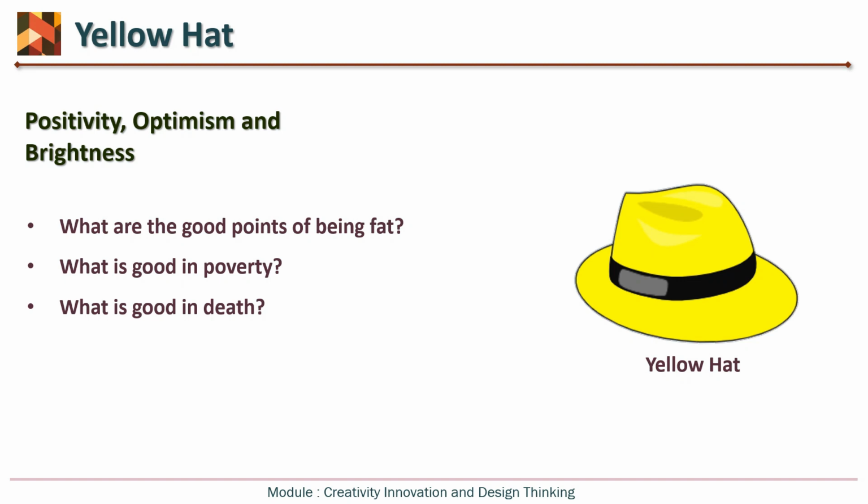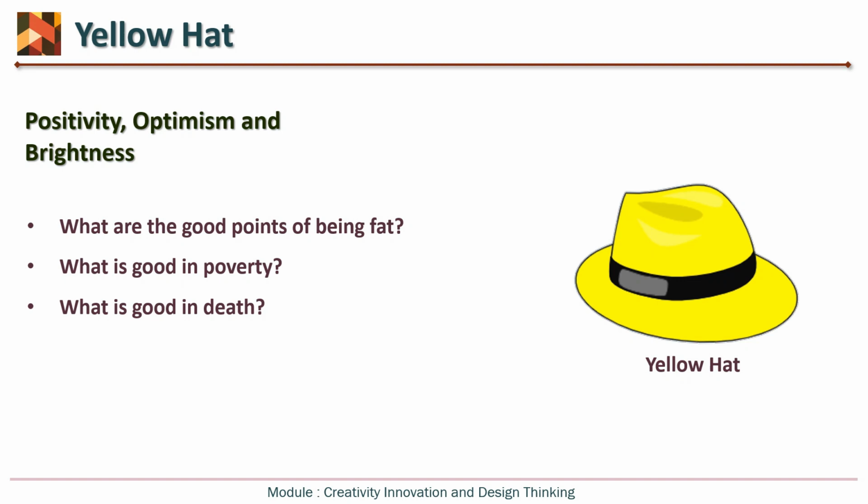Bad points or disadvantages of being fat can be listed by anyone very easily: health is affected, appearance is affected, body physique is affected, clothing is affected. All these are the negative points, but the task is to list the positive points of being fat. Similarly, what is good in poverty? Poverty is a bad thing, prima facie, but what is good in poverty? You have to list such points. What is good in death? We always have some prejudices in mind that life is good and death is bad. So we have to write what is good in death.